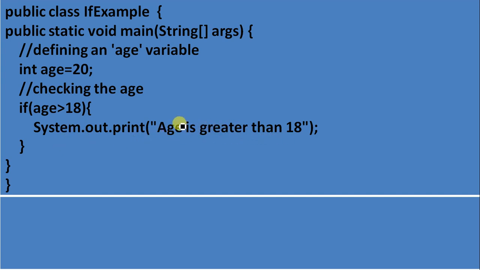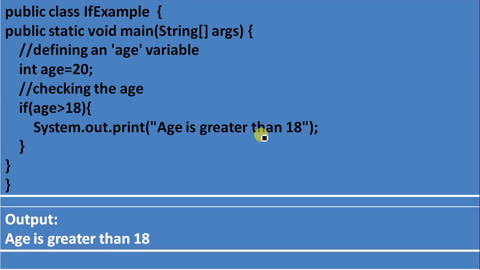While we execute this program, this condition is true, because 20 is greater than 18. So it will print age is greater than 18. The output for this program will be age is greater than 18. Let me show you on the Eclipse IDE.